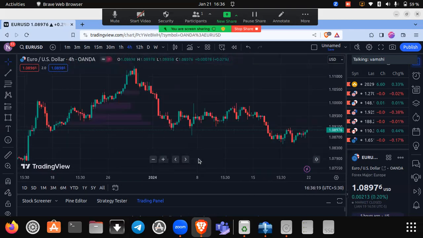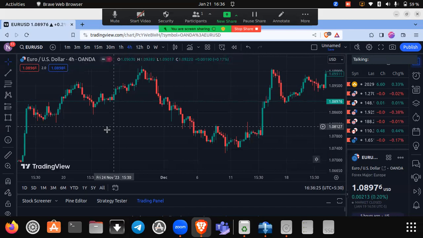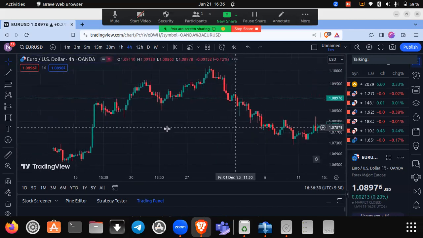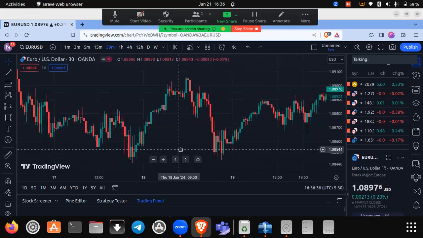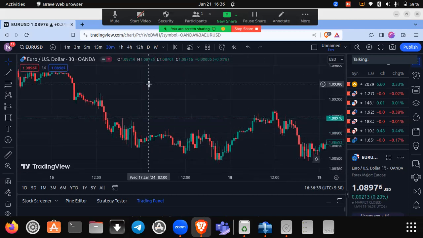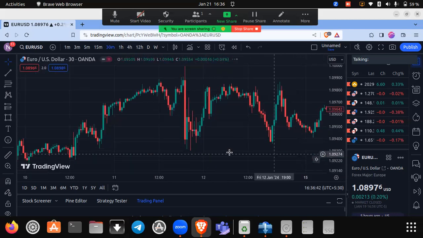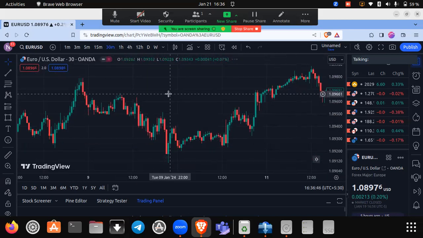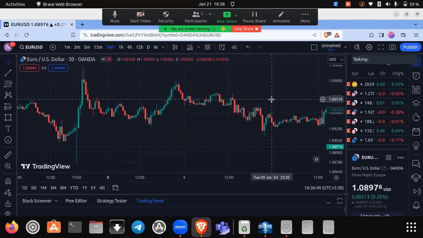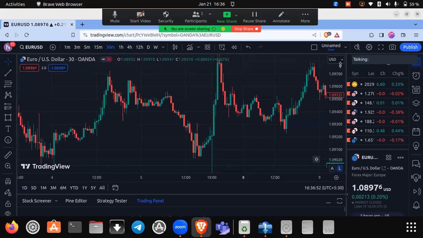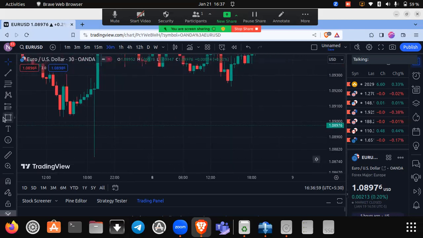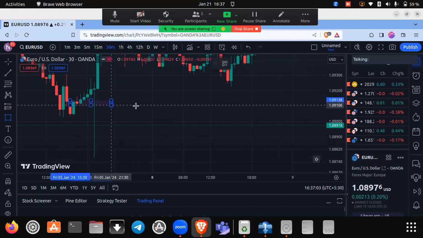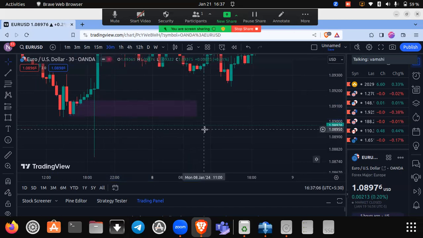I'll show you an invalid example for engulfing buy. Here this is an invalid engulfing buy.